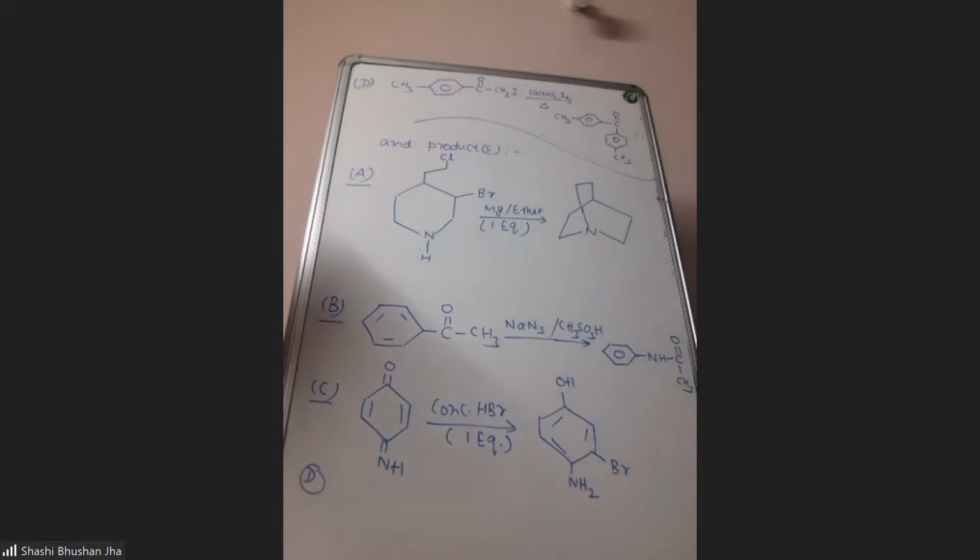That is also not correct. Sir, are A and D correct? A and B are correct. But D, sir. Sir, A, B, D, sir.